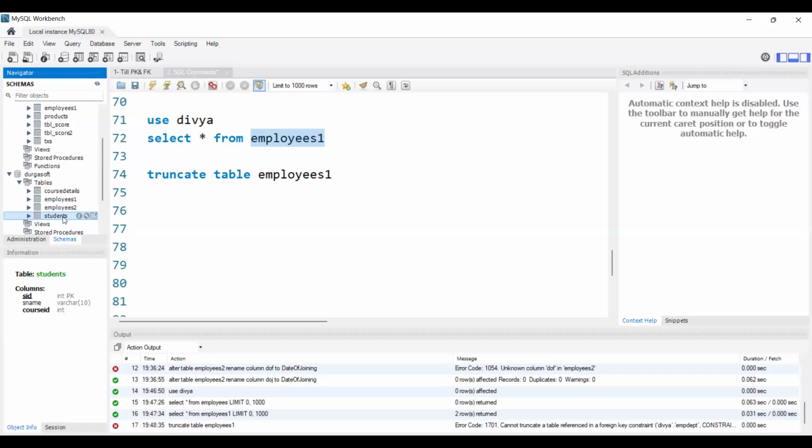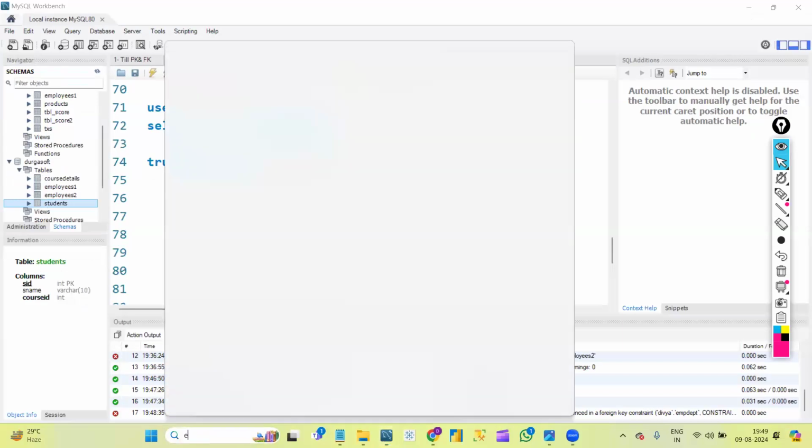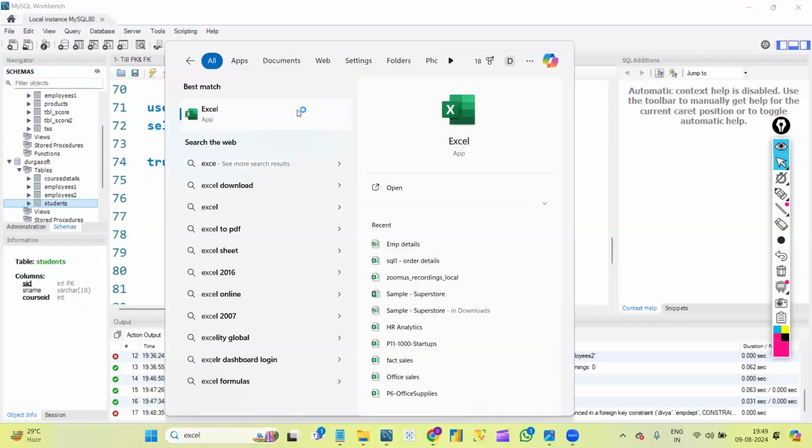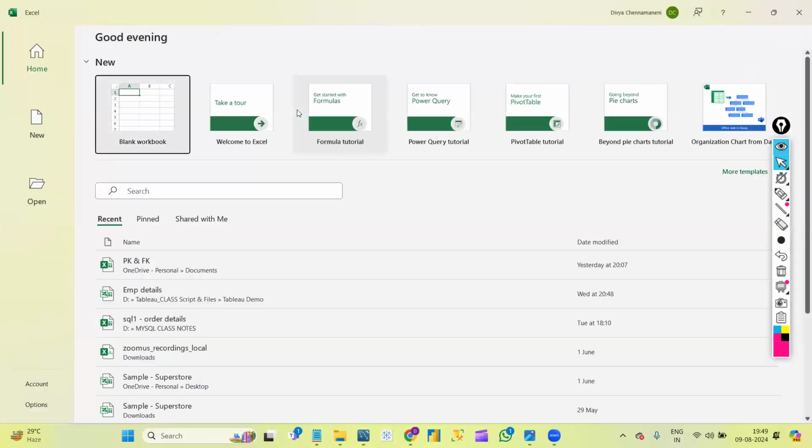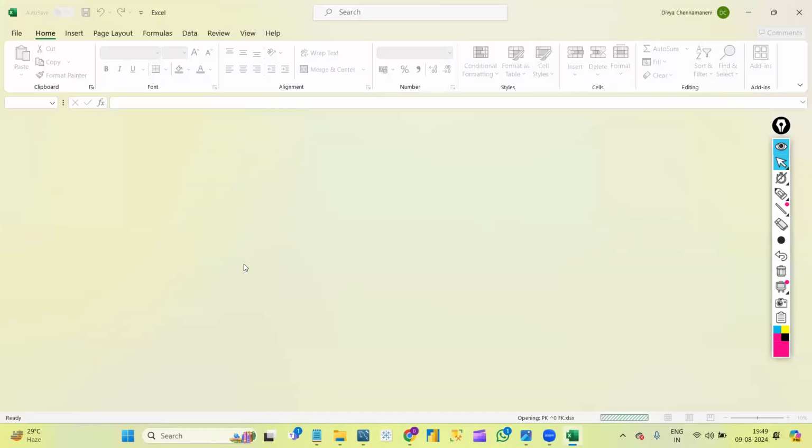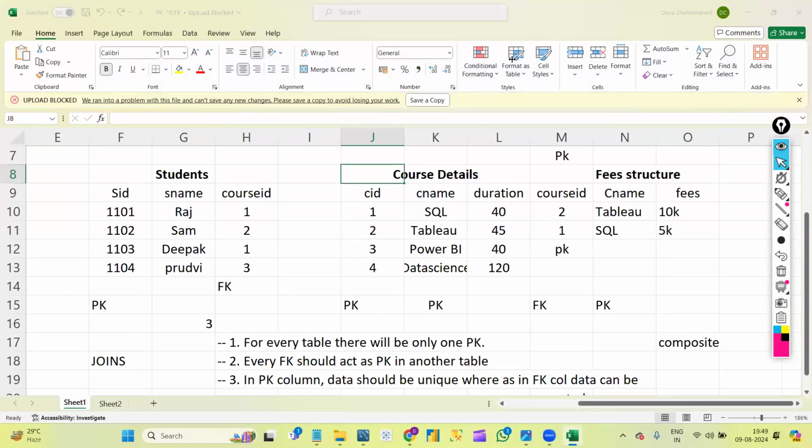Whenever we are creating a foreign key, let me just open the Excel file, one second, guys. Basically, ma'am, for the table which already has a foreign key constraint, we can't truncate the table, right? Yeah, because we need to first truncate the base table. Suppose here we created a foreign key for course ID in the students table.